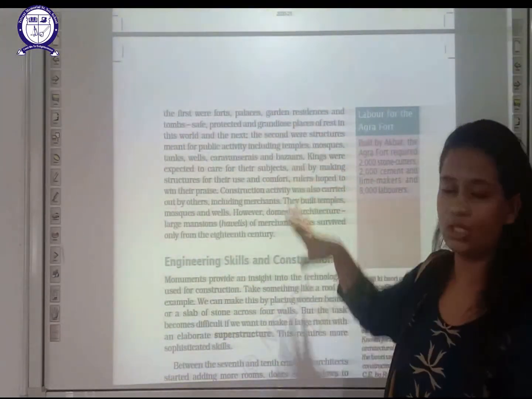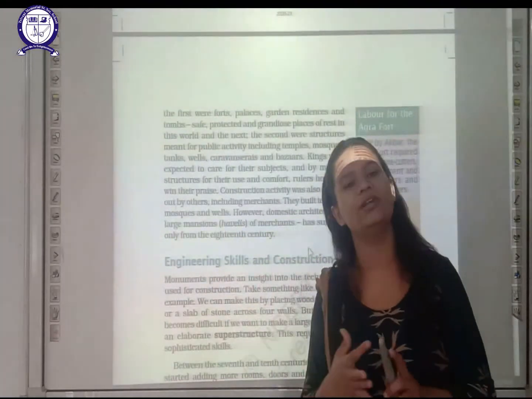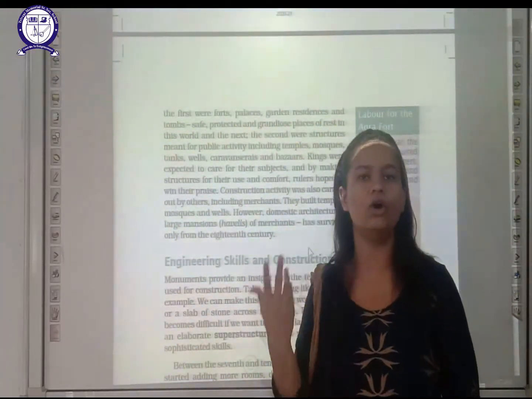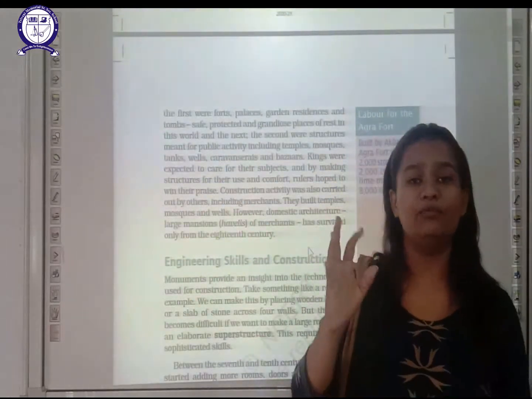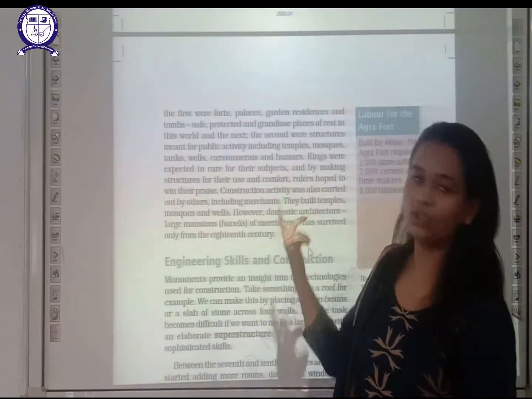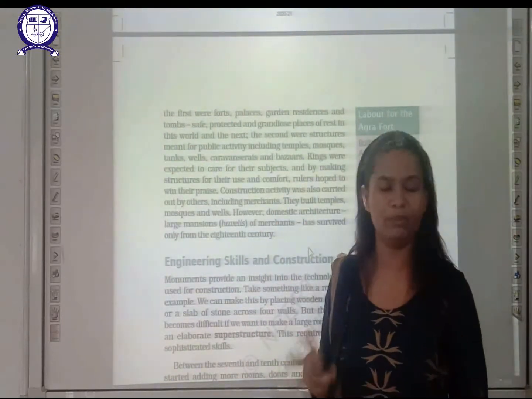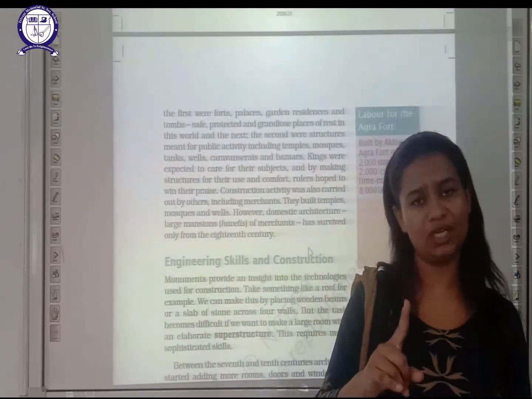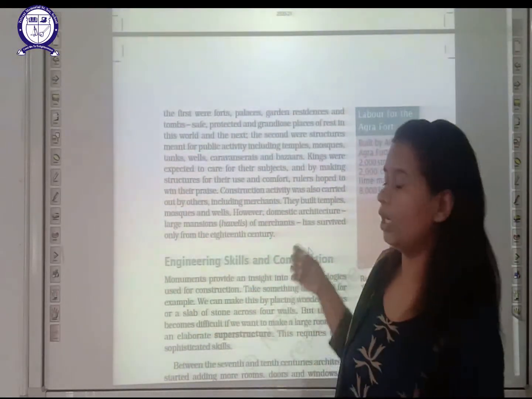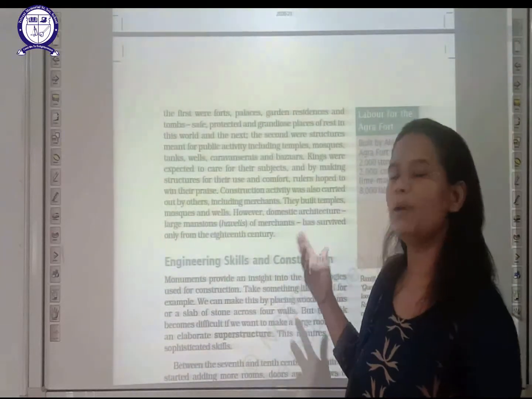So what we have studied till now is Qutub Minar, the very famous design and boundaries done by famous domestic architects. Two types of building structures were found. The first is for special persons like the king, and the second type is for public activities.